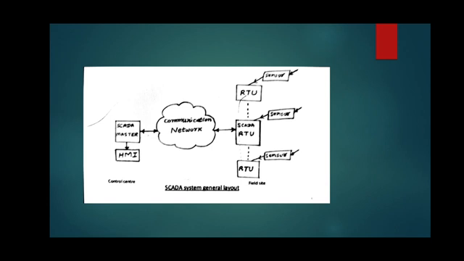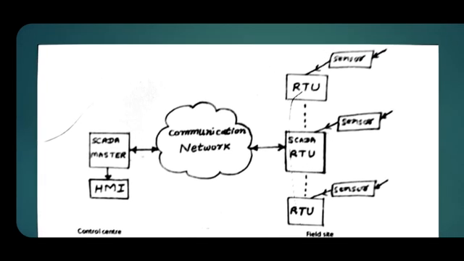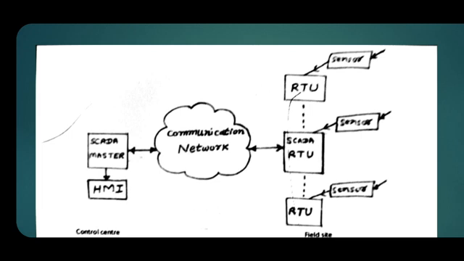So this diagram shows how the SCADA is useful. Here we can see that there is a communication network which is connected to the SCADA master. Generally this SCADA will have hardware and software. Here SCADA master is one type of computer which is connected with the human machine interface. So HMI will be used, and there are different RTUs.